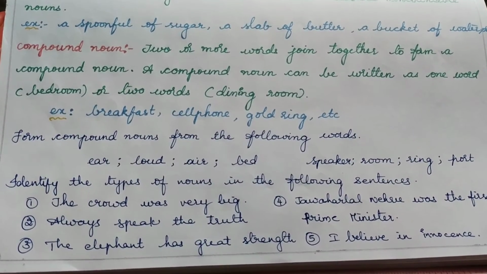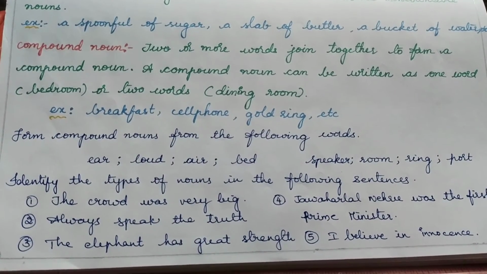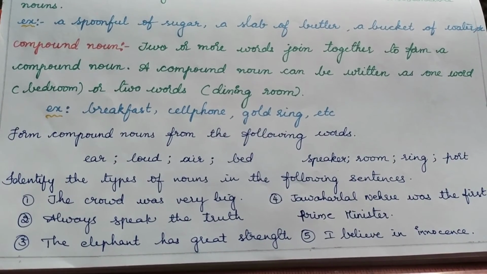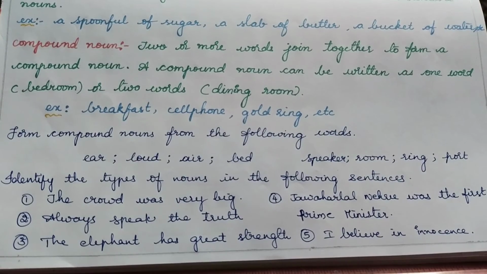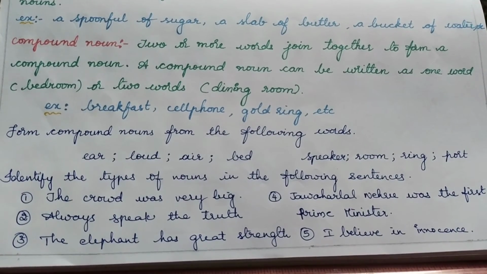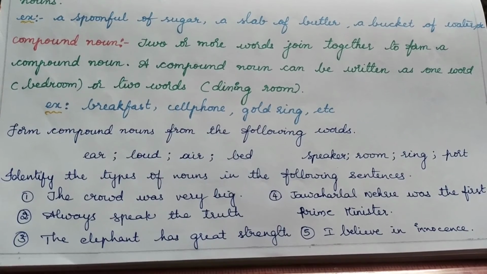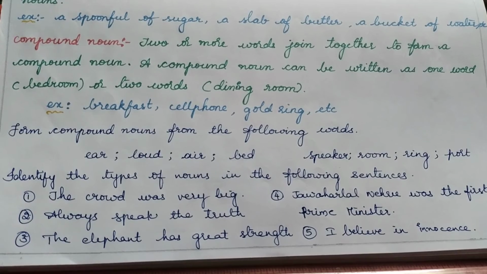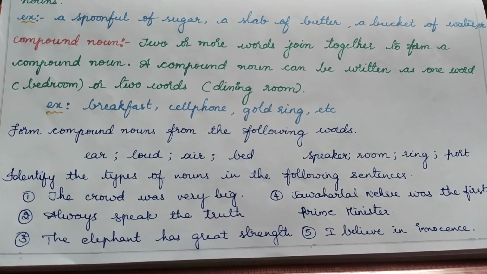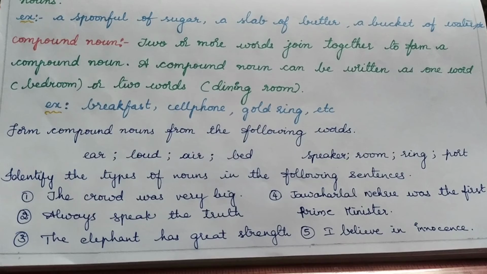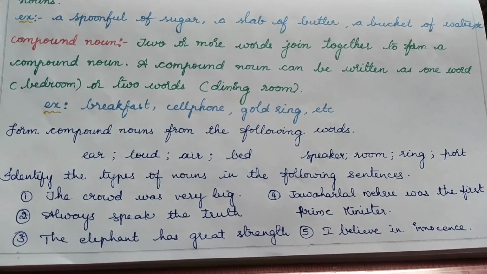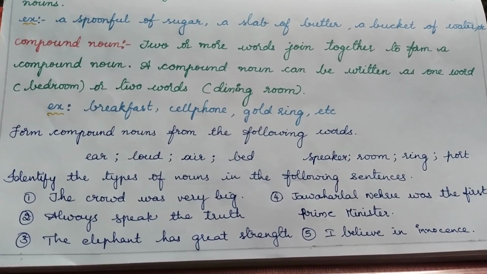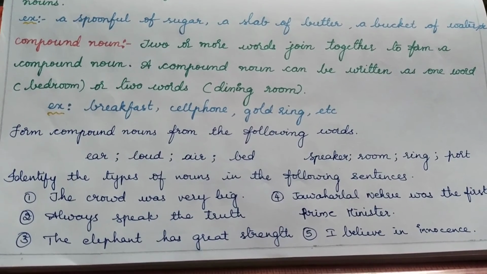And since we have completed the noun topic, here is a small exercise on the whole topic of nouns we have discussed till now. So here are 5 sentences that cover almost all the nouns. Please identify the types of nouns. Type your answers in the comment section and let me know.